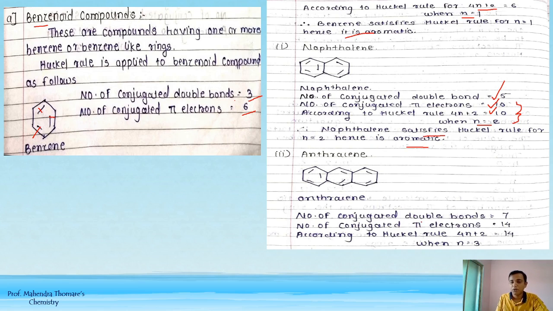Then anthracene, number of conjugated double bonds are 7 and number of conjugated pi electrons are 7 into 2, 14. So Hückel's rule के हिसाब से भी n is equal to हम एंथ्रासीन में 3 लेंगे, 3 रिंग्स के, तो 4 into 3 is 12 plus 2 that is 14. So it matches the 14 conjugated pi electrons and Hückel's rule. So anthracene is also an aromatic compound.